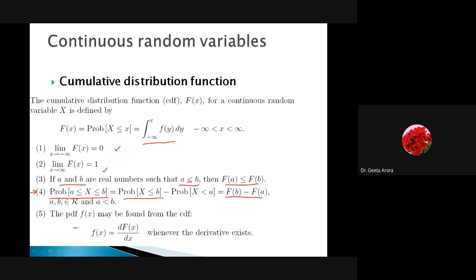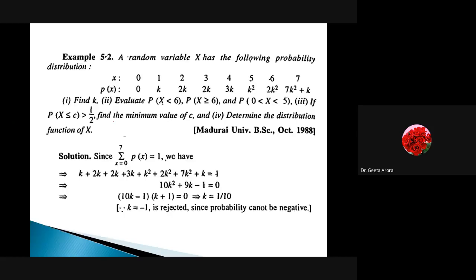Correct? And frankly speaking, these first two properties could be asked as a question, because this is common if it will be asked in MCQ, or mostly we are focusing upon the numericals. Means we have been provided with a function, and maybe a scenario, a situation, and we are looking for the probability distribution, or we are looking for what is a PDF or what is CDF. These type of things can be asked. So I have added a numerical, but I think we are not going to do that because it will take a lot of time. Four parts are there for this example.